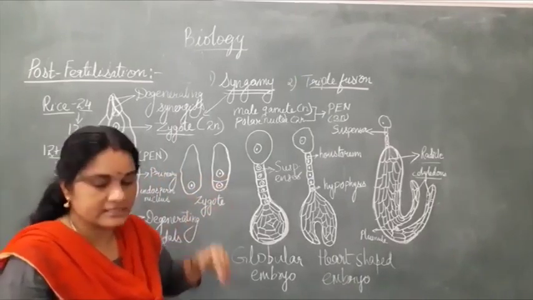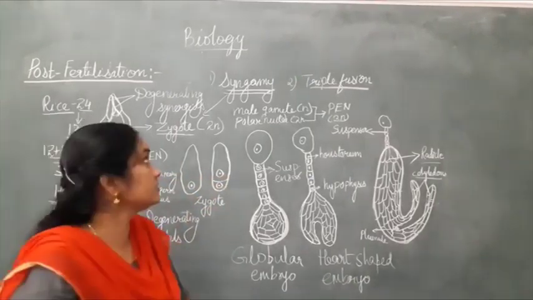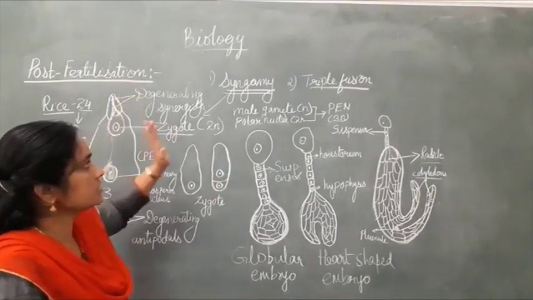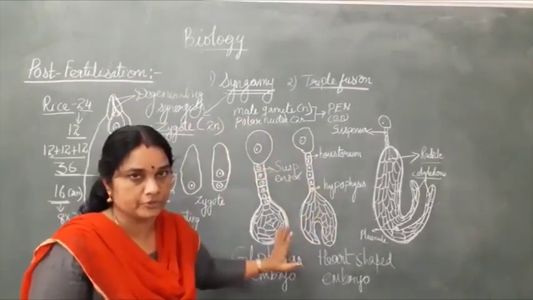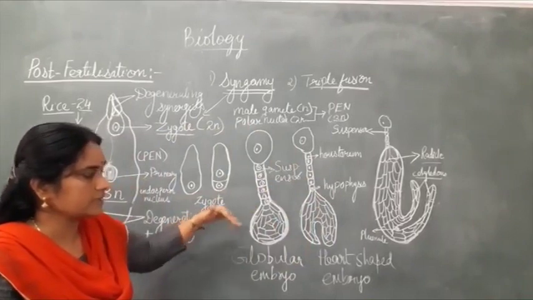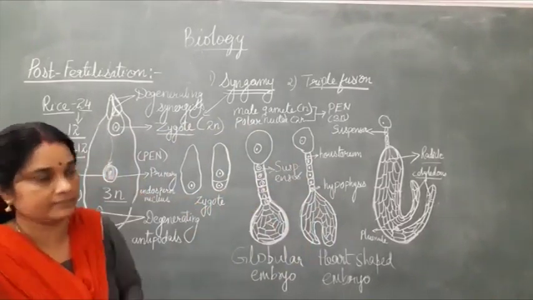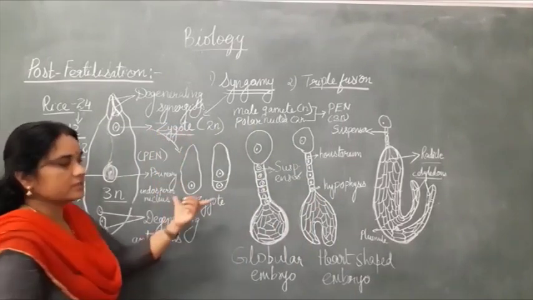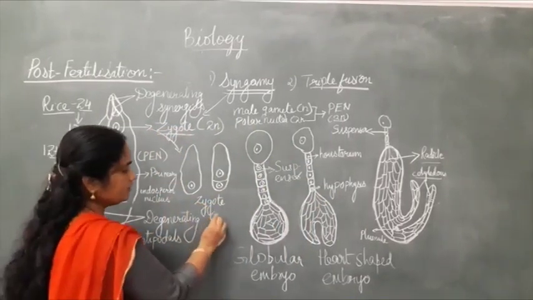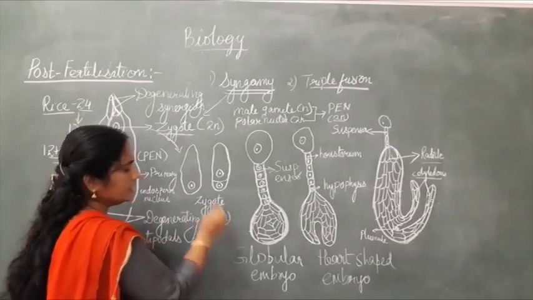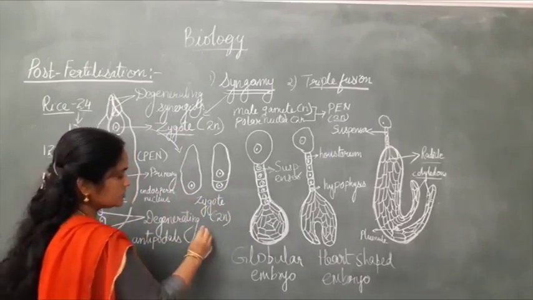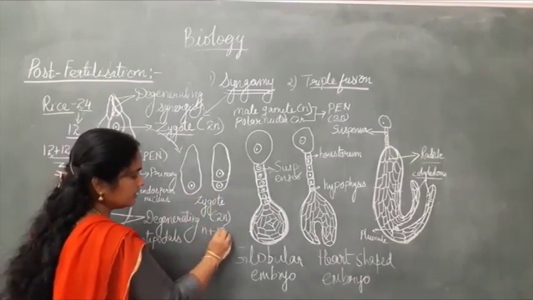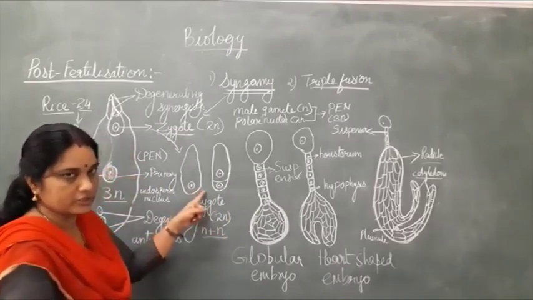Right. So next let's see the second stage after fertilization, that is the development of the embryo. I have drawn some diagrams over here, so let's see them one by one. This is the zygote. You know the zygote, what is the ploidy? It is diploid in nature, 2N. It is formed by the fusion of a male gamete and a female gamete to form the diploid zygote.